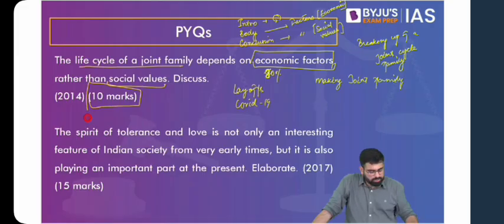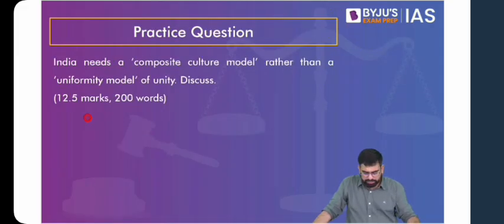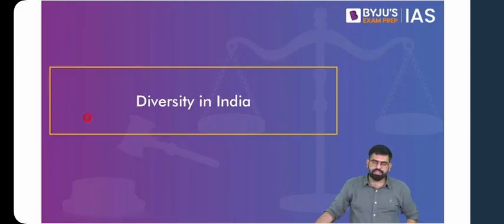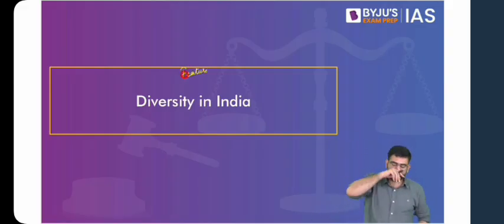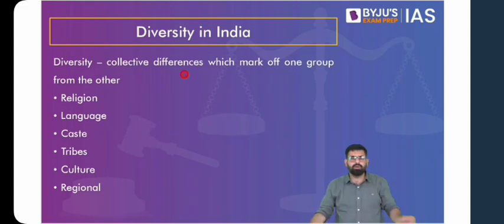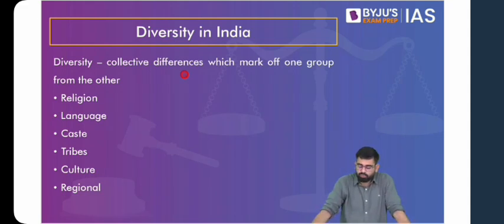Now, the next dimension that we are going to discuss is diversity in India. If we talk about diversity in India, it is a salient feature of the Indian society, and also a standalone topic mentioned in the syllabus. One thing that you have to remember is we're not going to get into the factual details of how many languages are available, what is the percentage of tribals, etc. We'll focus more towards the conceptual dimension of this feature of diversity in India.